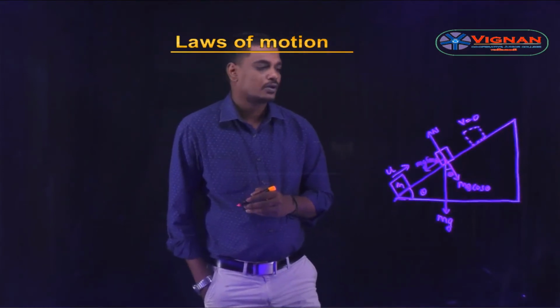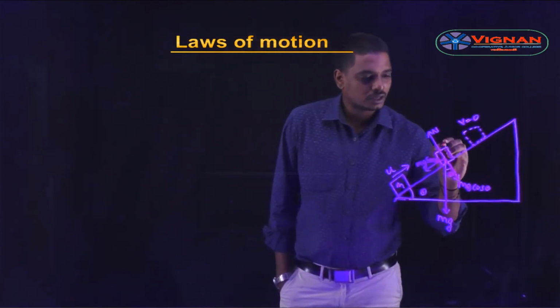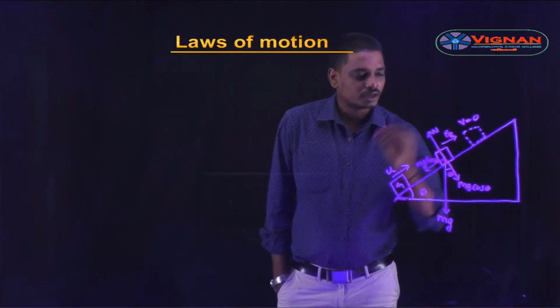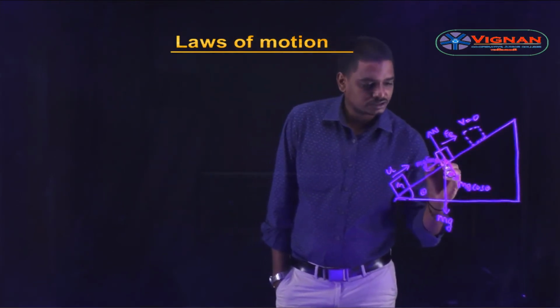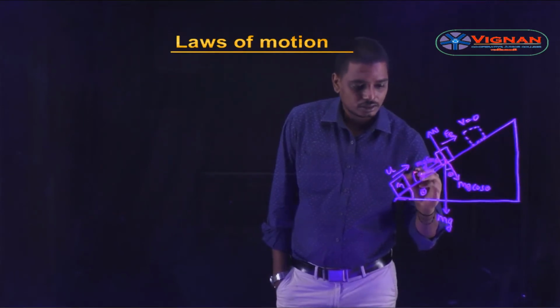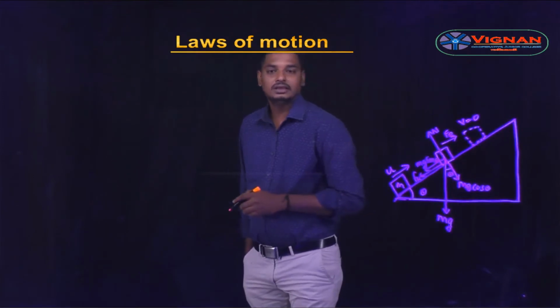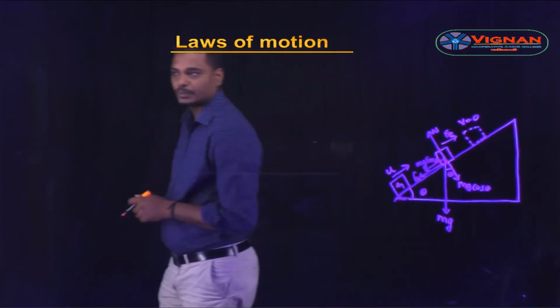As the block is moving in this direction, there is a frictional force tangential to the surface of contact. This is the frictional force Fk. So let us write the equations from this free body diagram.